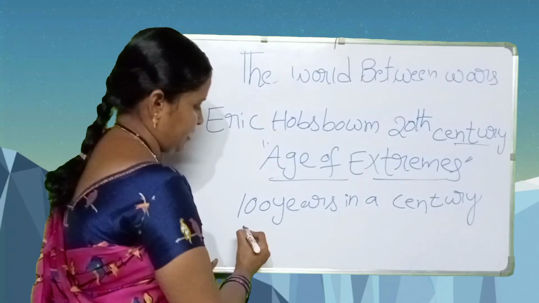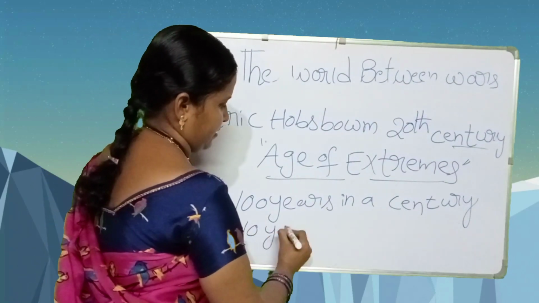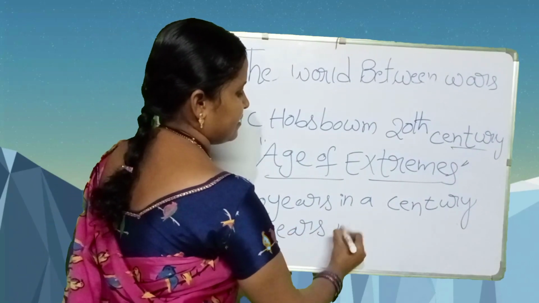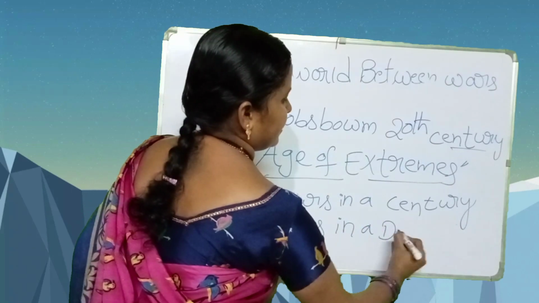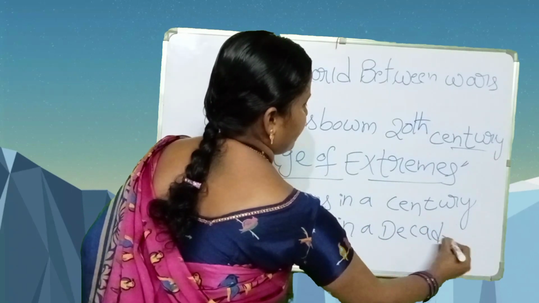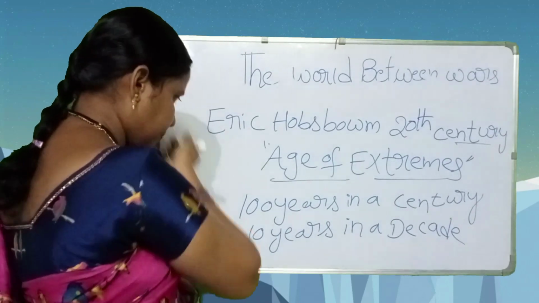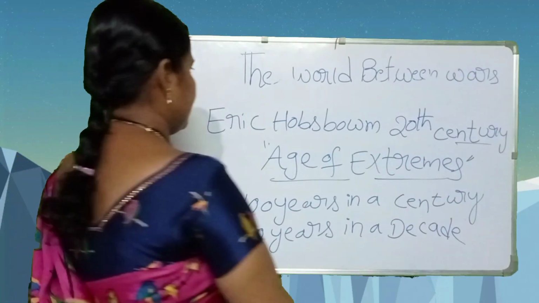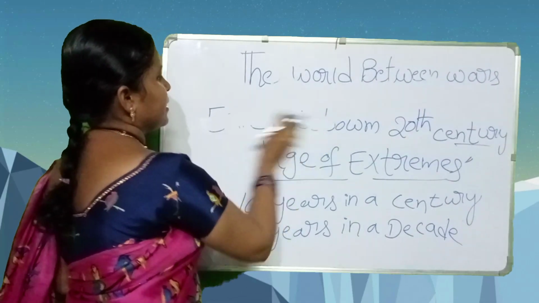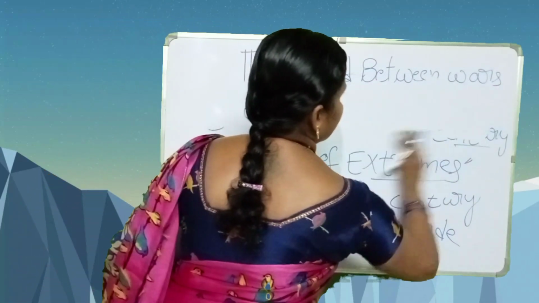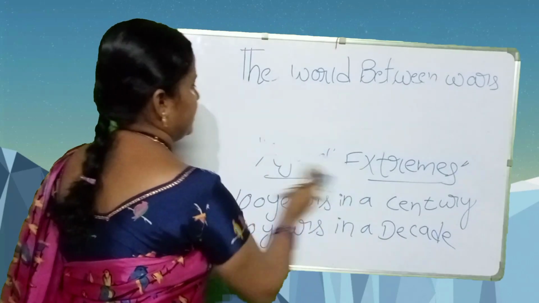Very good. 10 years in a decade. Next, the 20th century. Which years came under the 20th century? We see in this class.